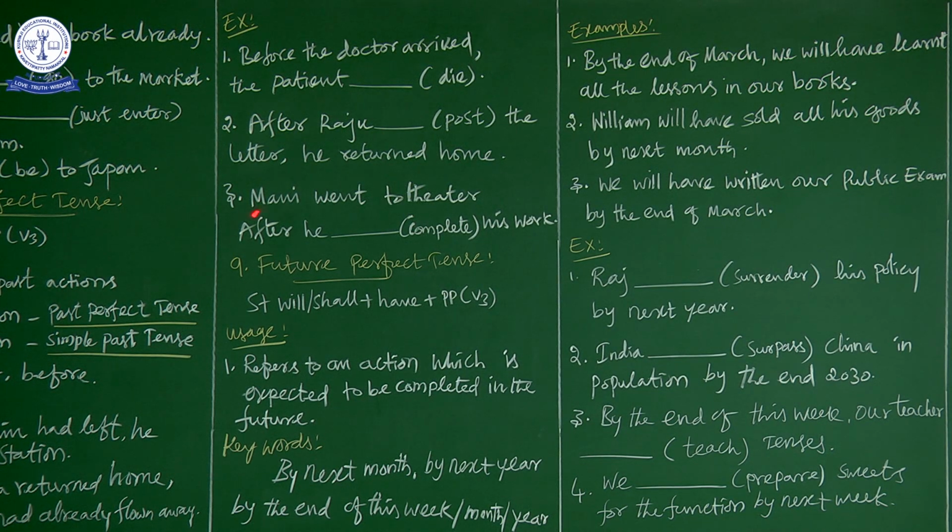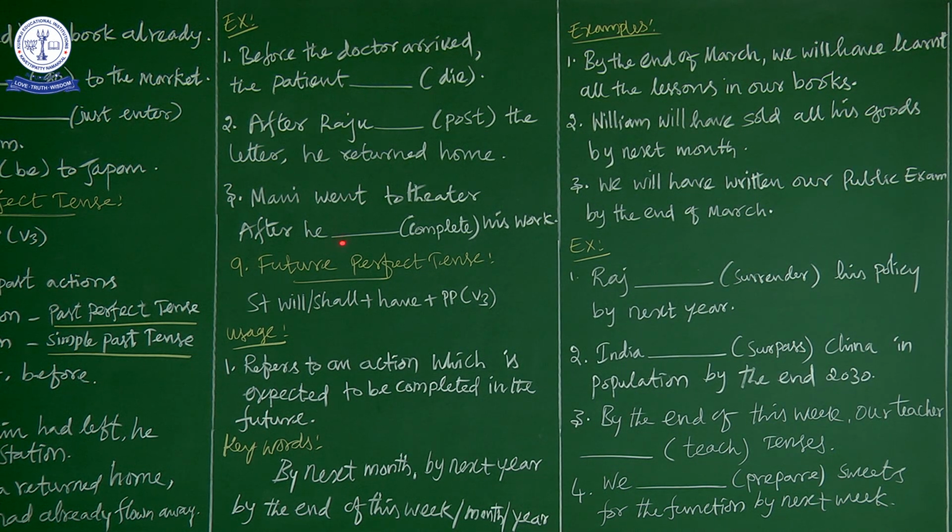Now let us discuss the third exercise. Mani went to theatre after he dash complete his work. Now here, which is the first action you have to see? Mani went to theatre after he complete his homework. So this is the earlier action. Went to theater is the secondary action. Okay. So Mani went to theater is used in simple past tense because it is a later action. For later action you have to go for simple past tense.